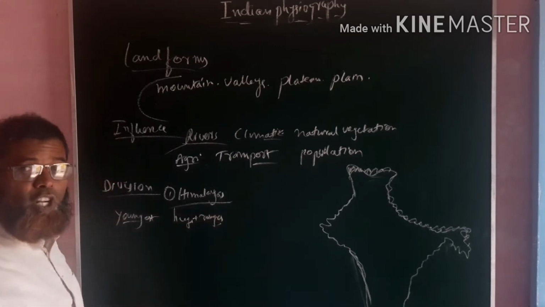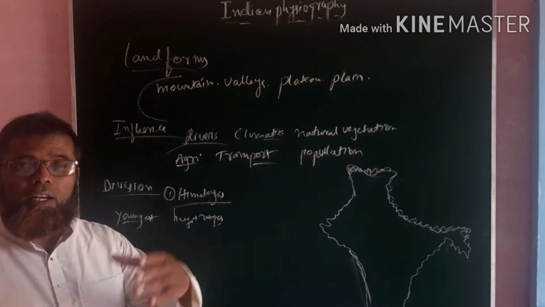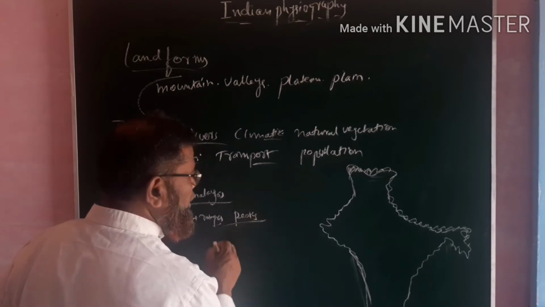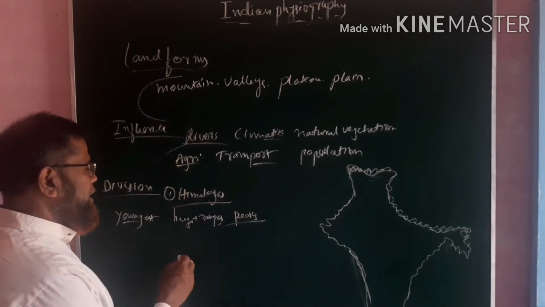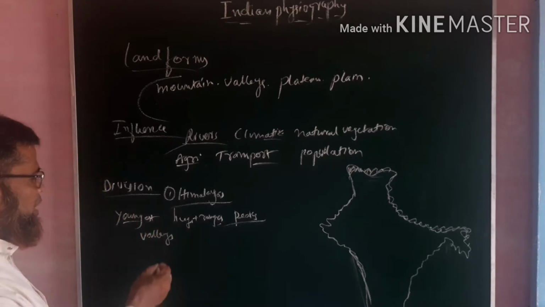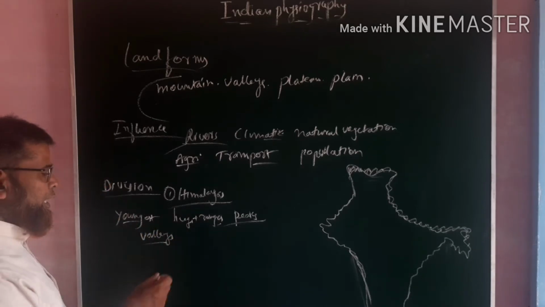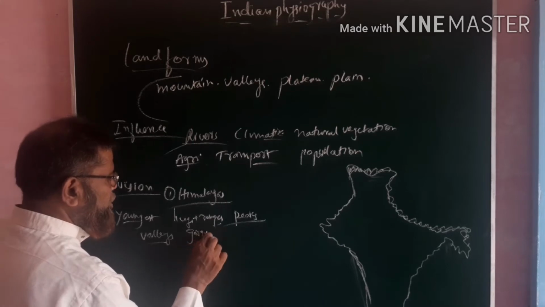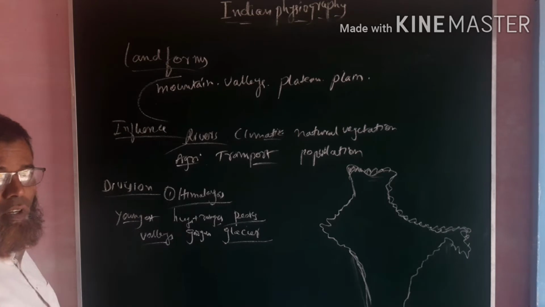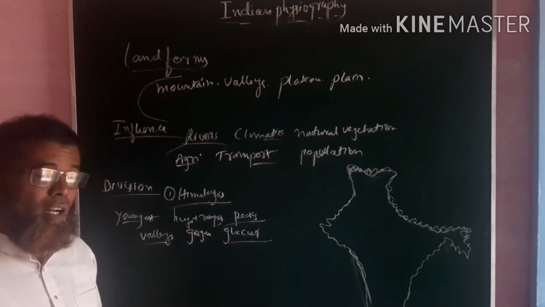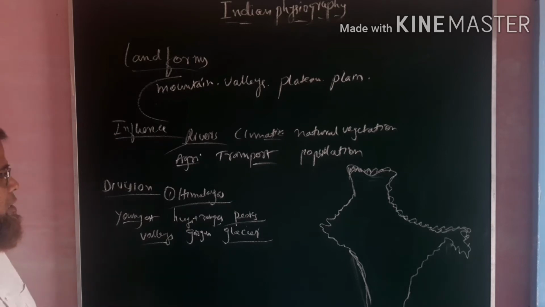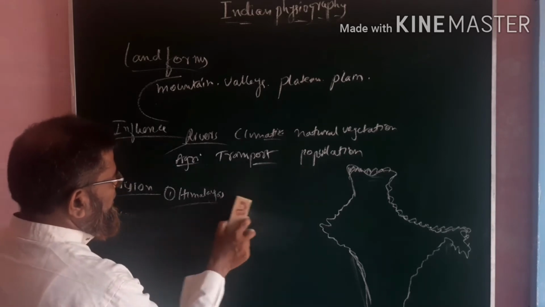They are the highest mountain ranges in the world, and they have the highest peaks. They are the mountains which consist of the highest peaks, and they also have features like beautiful valleys like Kashmir, and many other valleys, and all kinds of gorges and glaciers, that is big parts of ice, those are glaciers. They are also the important features of the Himalayas, and it is about brief features.